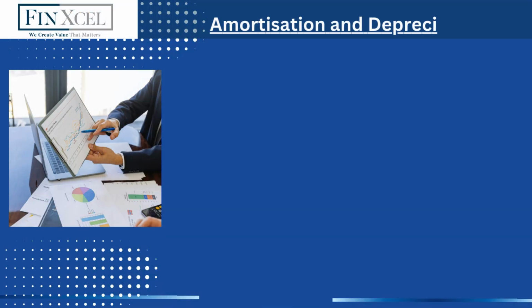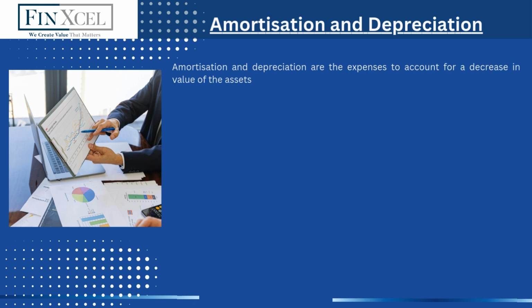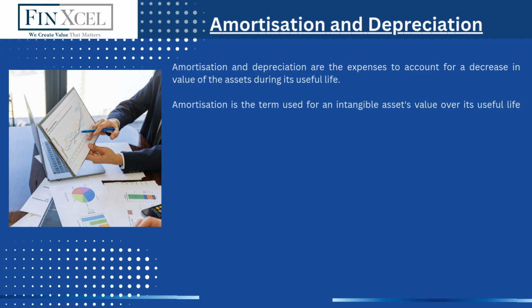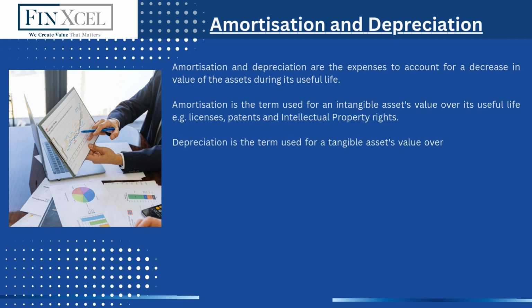Amortization and depreciation. Amortization and depreciation are the expenses to account for a decrease in value of the assets during its useful life. Amortization is the term used for an intangible asset's value over its useful life, for example licenses, patents, and intellectual property rights. Depreciation is the term used for a tangible asset's value over its useful life, for example buildings and machinery.